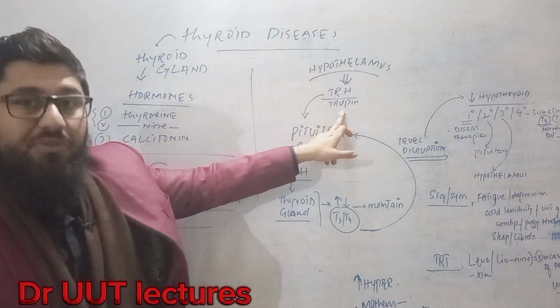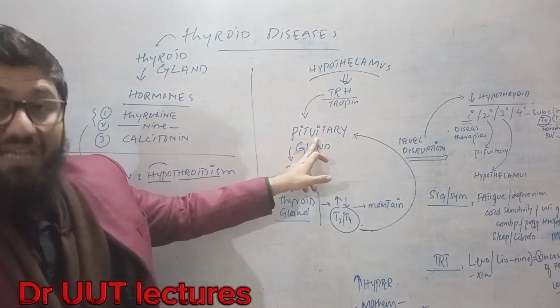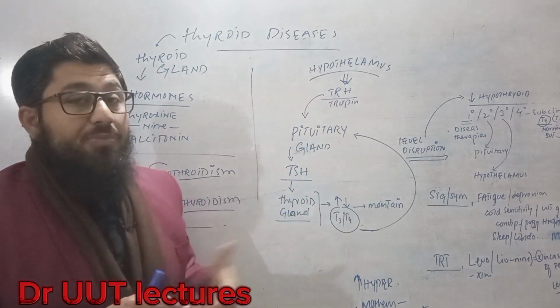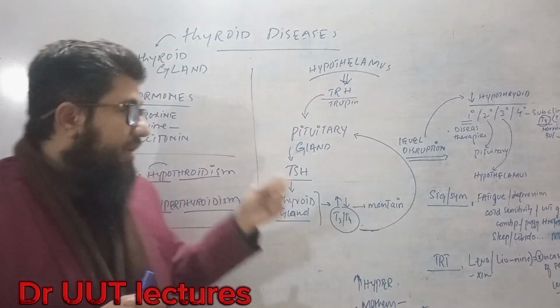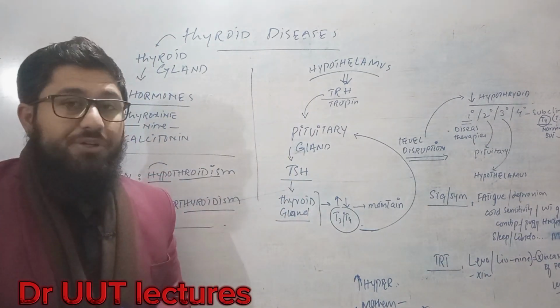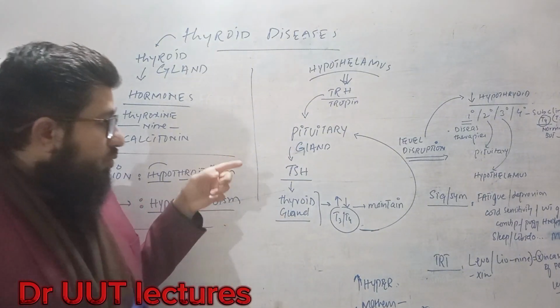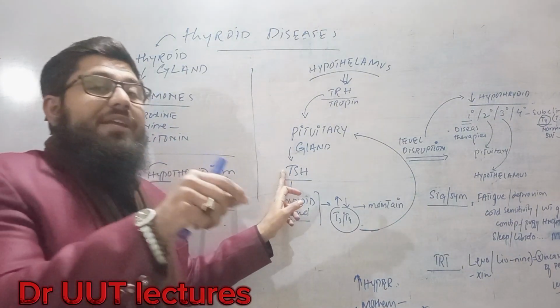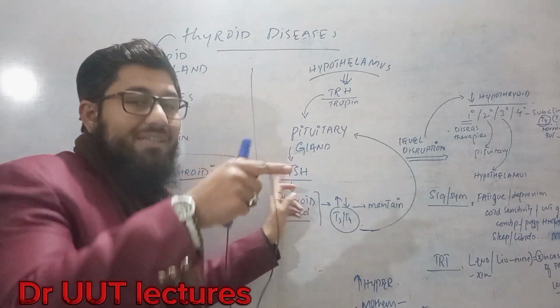The pituitary gland will then, in response to the thyrotropin releasing hormone, release another hormone known as thyroid stimulating hormone. This thyroid stimulating hormone is then responsible to move towards the thyroid gland. Why? The name is telling you guys, thyroid stimulating hormone, a hormone that is going to stimulate the thyroid gland.